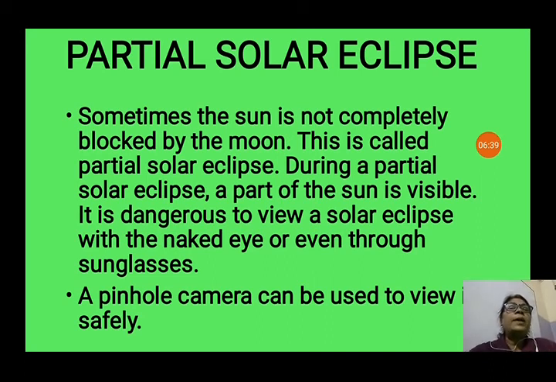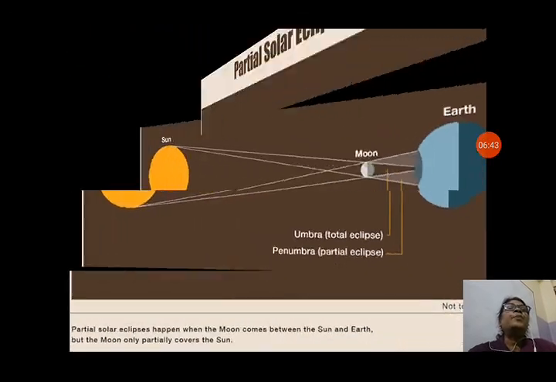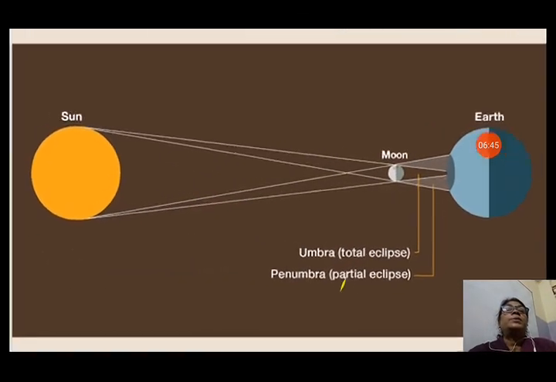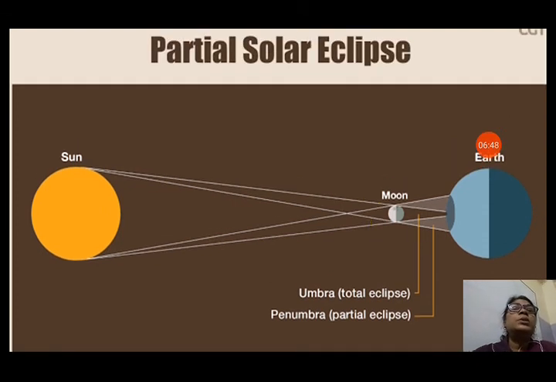A pinhole camera can be used to view it safely. You can use a pinhole camera to see the solar eclipse. Now, in this partial solar eclipse image you can also see the umbra, total eclipse, penumbra, and partial eclipse. In the penumbra region there is a partial solar eclipse, and in the umbra region, which is total darkness, it looks like the sun is totally blocked, so it is a total solar eclipse.